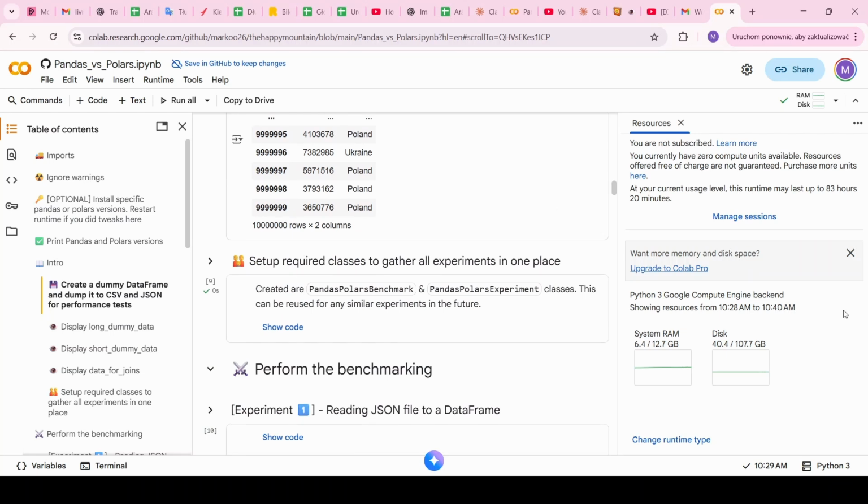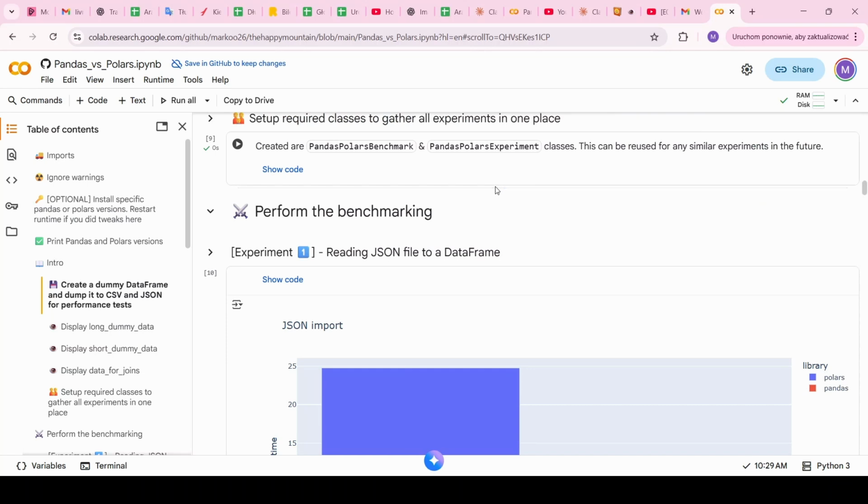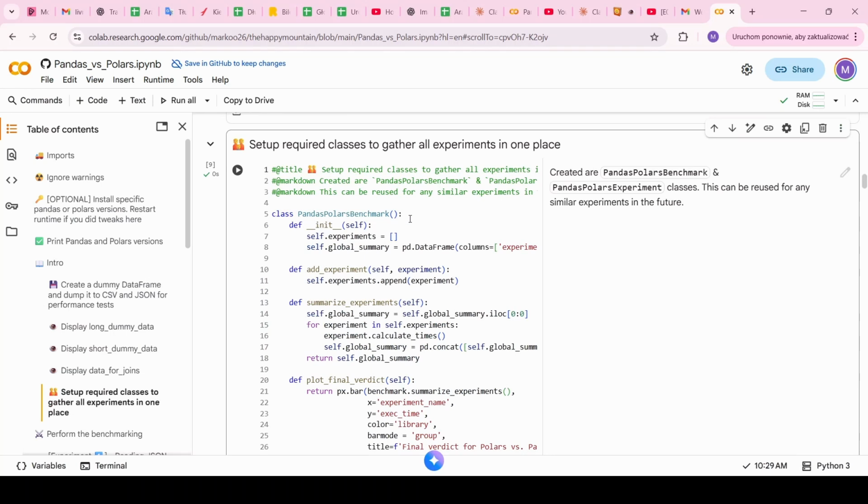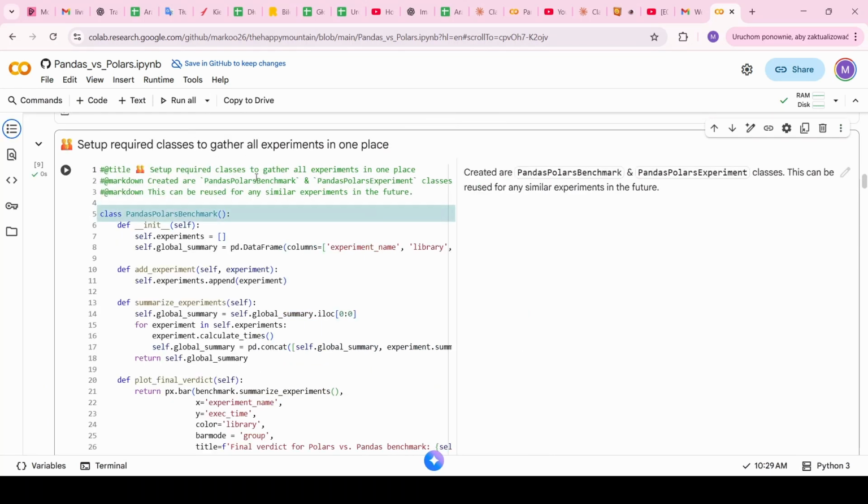And also, to organize the experiments nicely, I created two classes. Let me maybe close this side box so that it's better visible. And so there are two classes. We can inspect them by clicking show code. So the first one is PandasPolarsBenchmark. This is a class that wraps all of the single experiments and helps us build the final plot that will show us in bar plots what the execution time for a given use case was in both libraries.